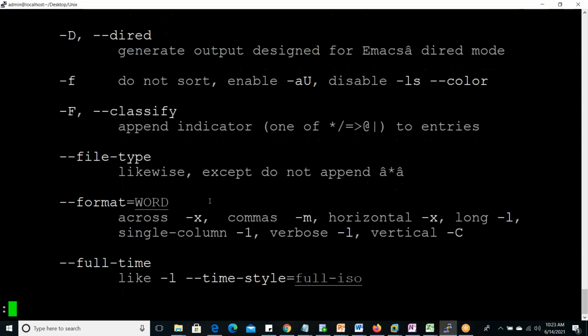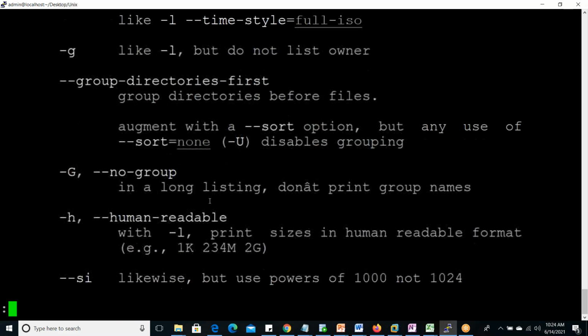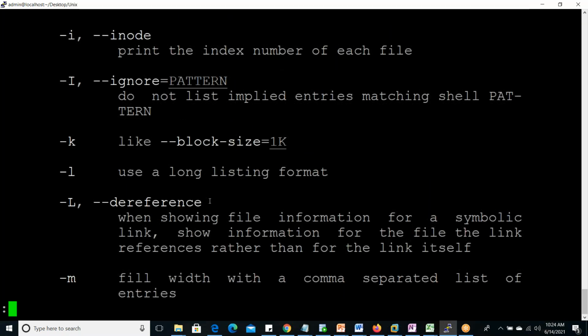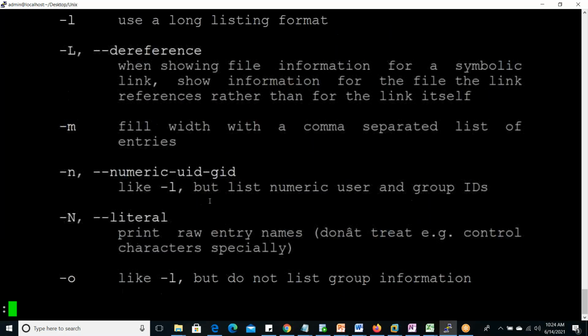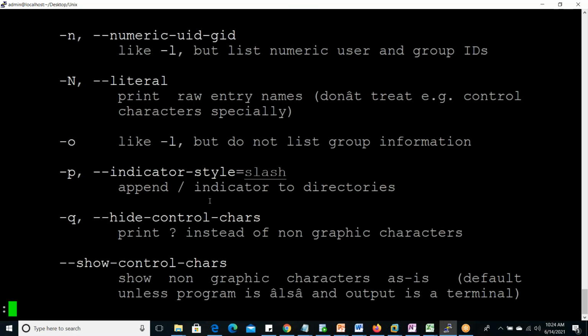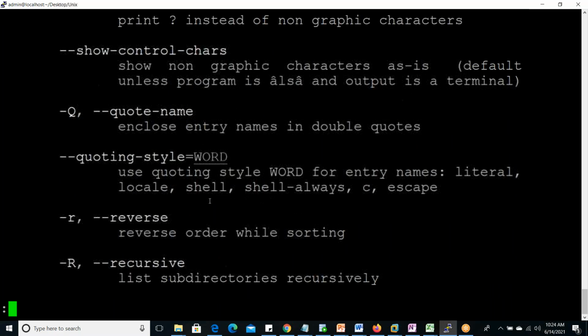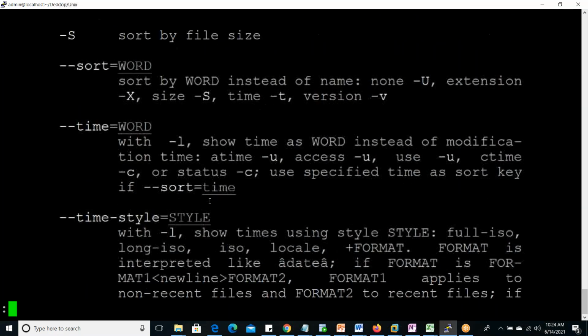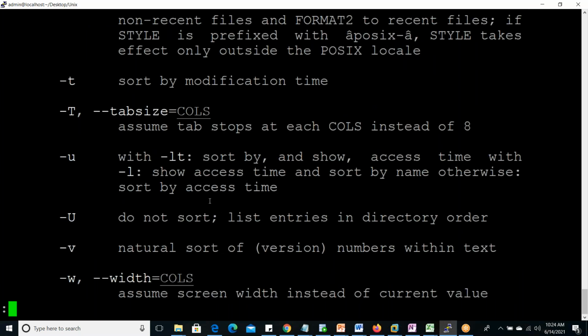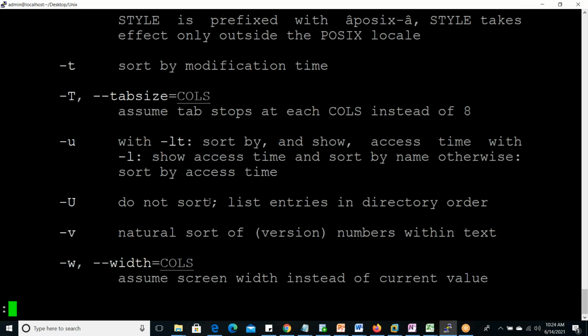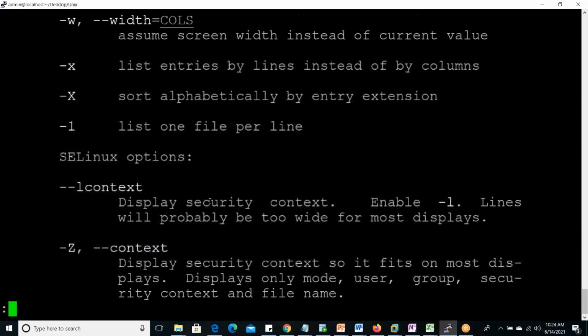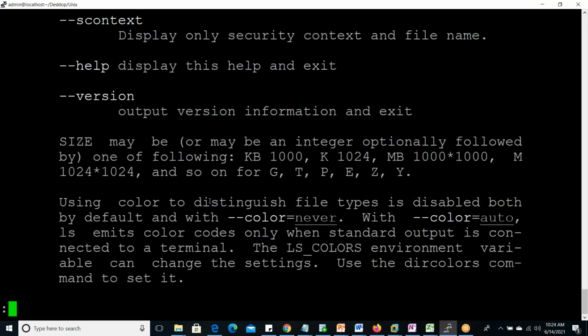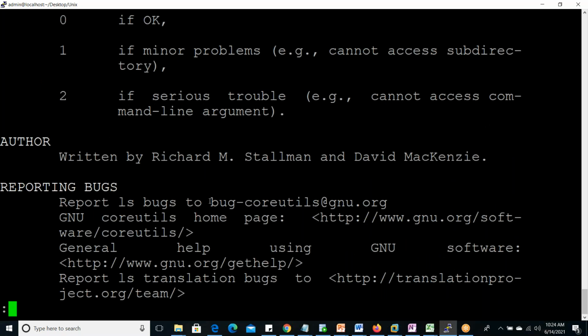Capital F is required, we'll do it now. -i done. -l also done. -p we will do. -r done. -s, -t, -1 also done. So these are a few parameters required for ls.